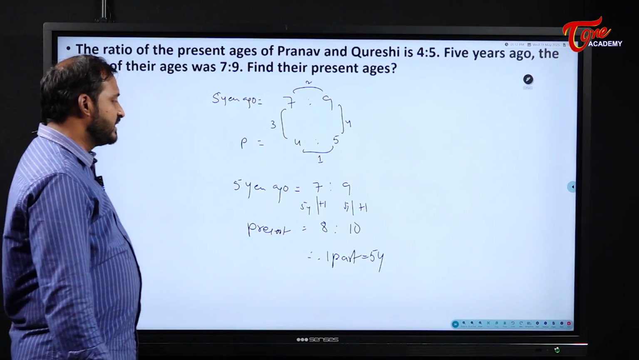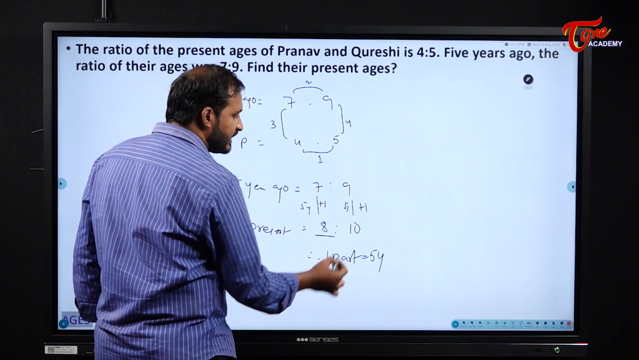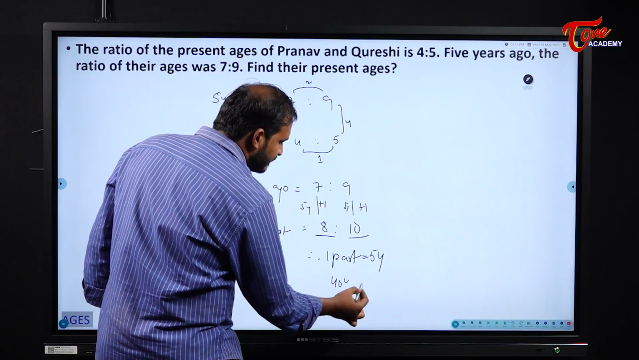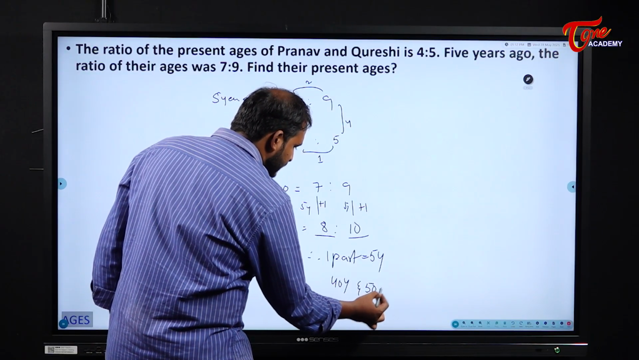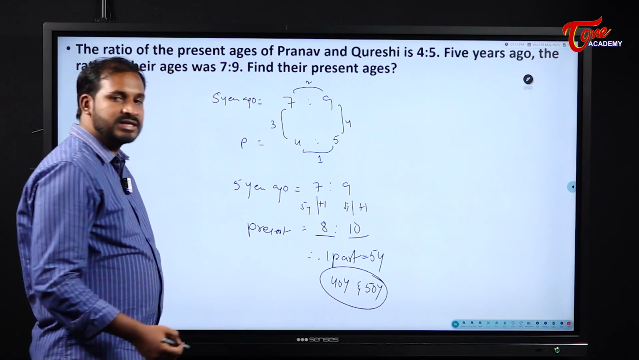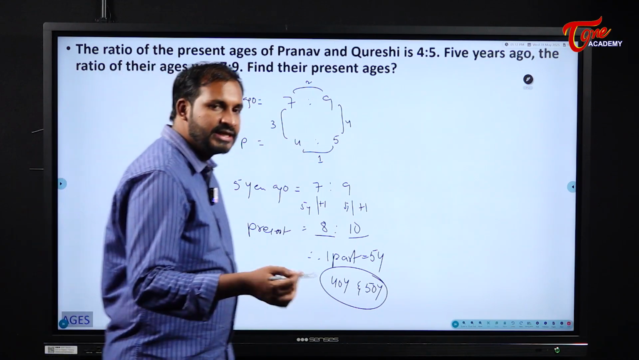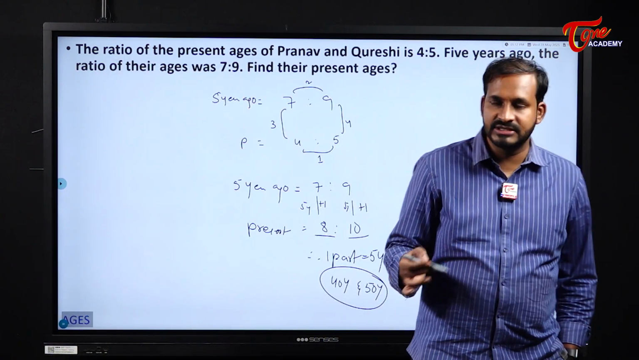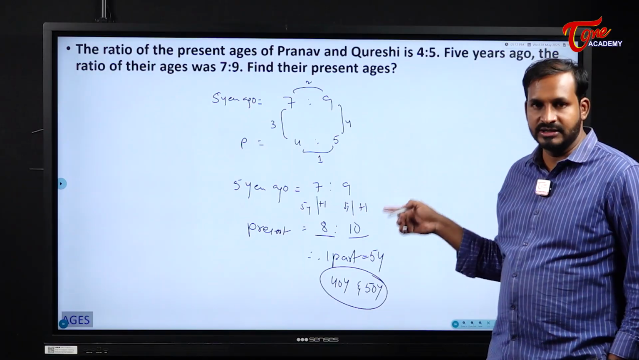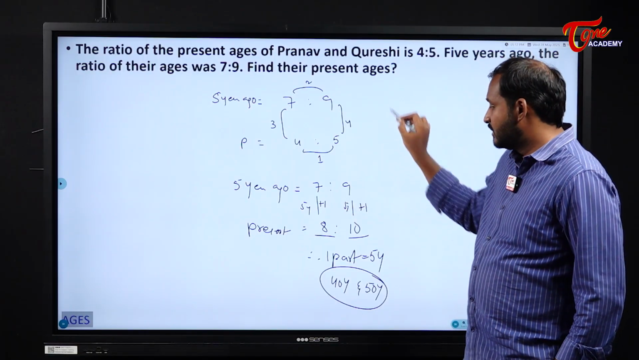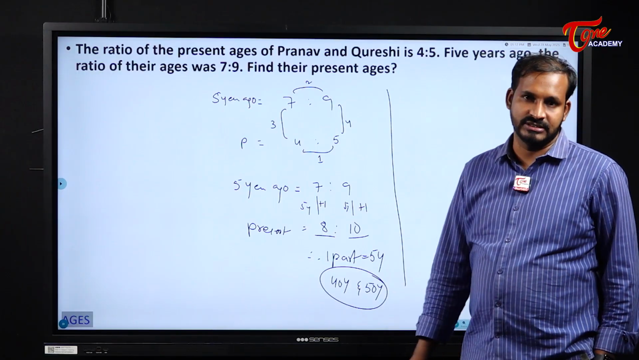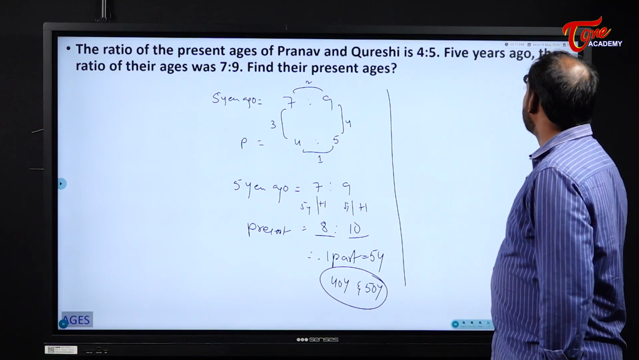They are asking their present ages. Their present ages are how many parts? 8 and 10. So 40 years and 50 years respectively. Their present ages are 40 years and 50 years respectively. Okay. See students, intentionally I have given many examples. The reason is you should know why we are doing all these things and the procedure. This is the best method to get the answers. Okay. Next one.